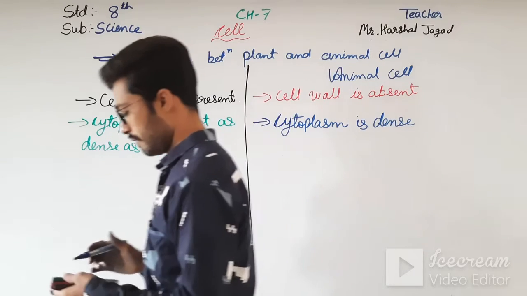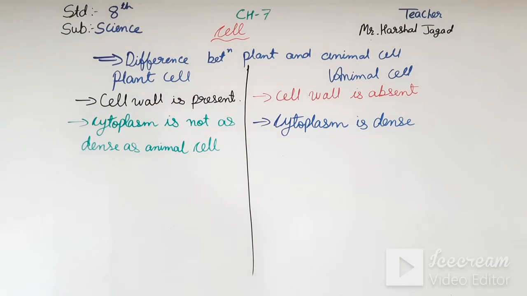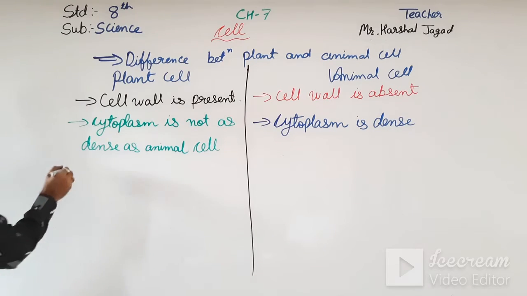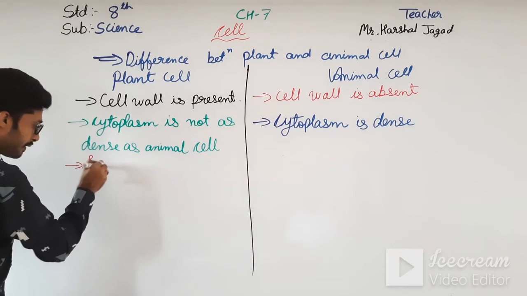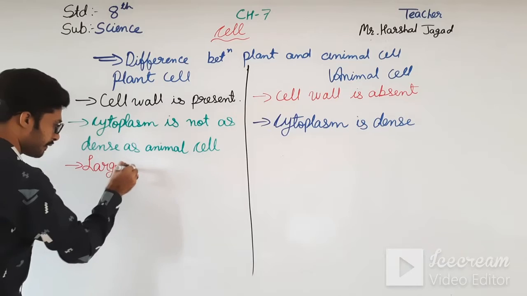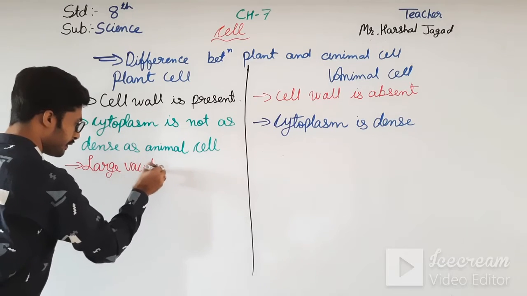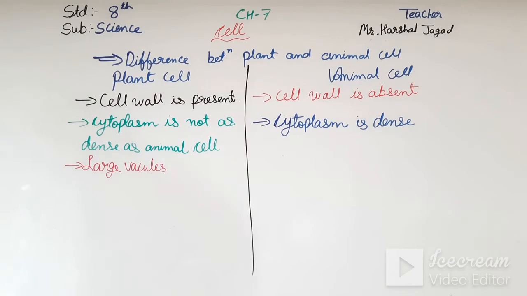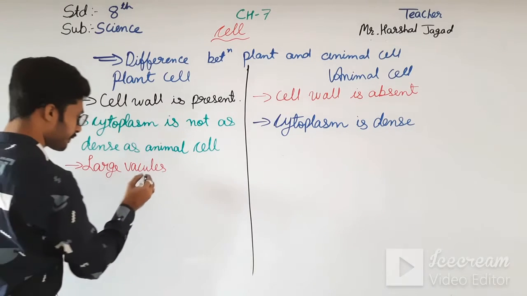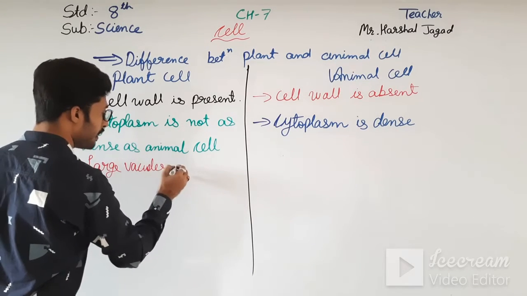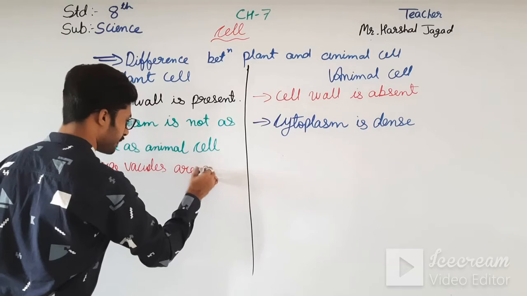Okay, now moving towards another point, that is large vacuoles are present.